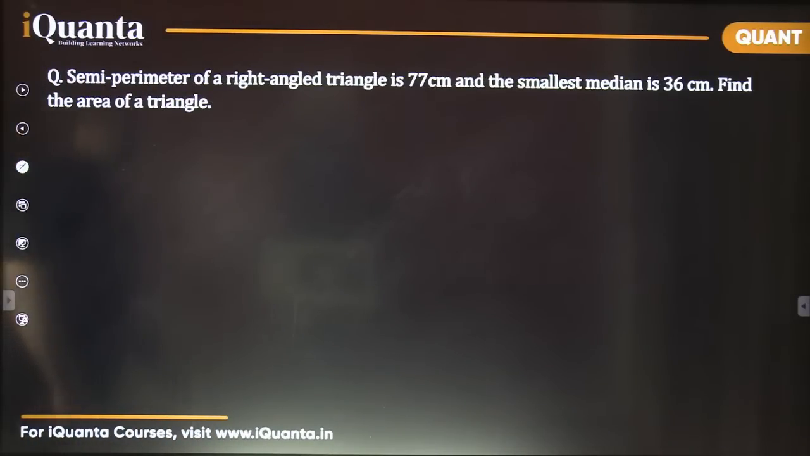And here it is. Now this is a really good question. Let's see. And here you are certainly going to learn something. It says semi-perimeter of a right angle triangle is 77. Smallest median is 36. Find the area of the triangle.